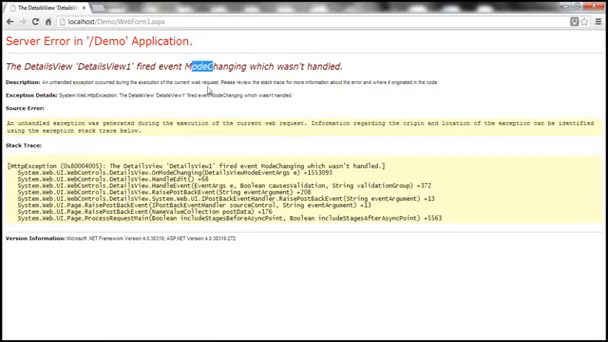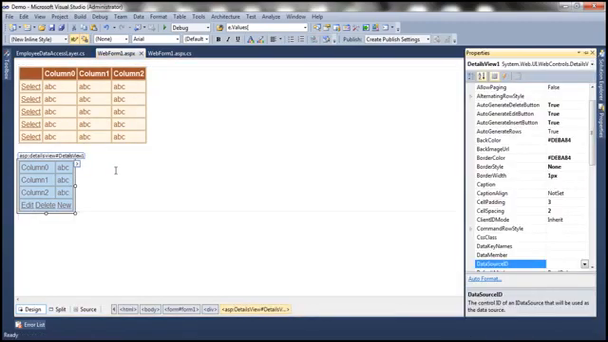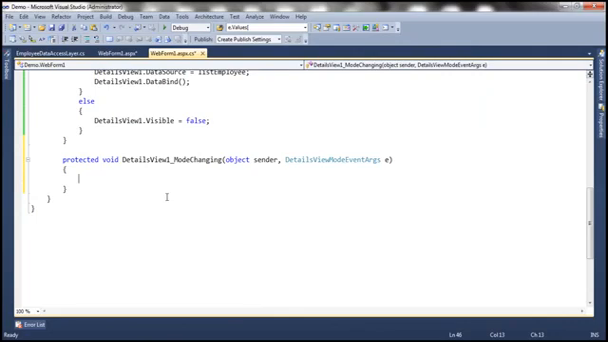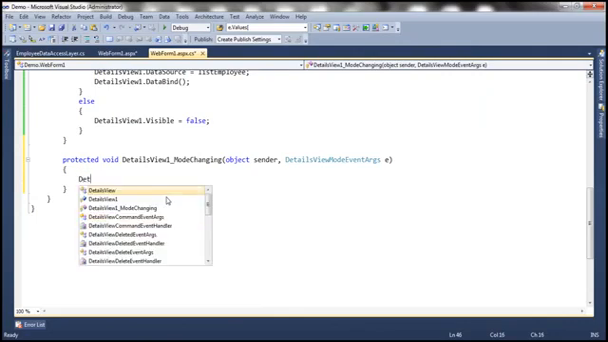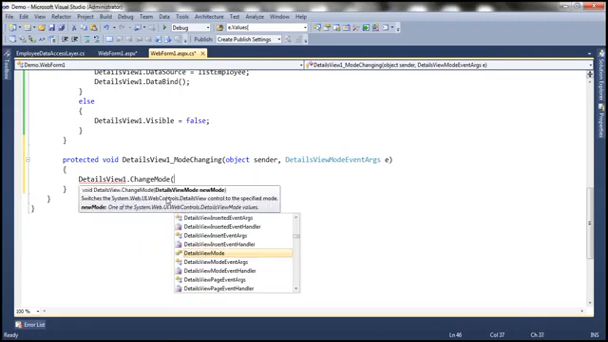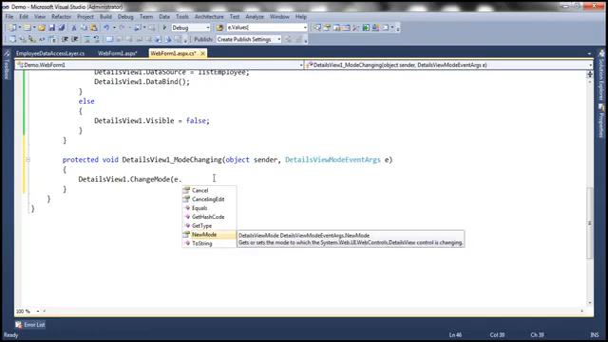So there is this event, ModeChanging. Let's implement that. Let's flip this web form to design mode, go to the properties of the details view control, and click on the events icon. So we have this event ModeChanging. When this event is fired, what I basically need to do is tell the details view control to change the mode to the new mode. How do I know what the new mode is going to be? Did the user click the new button or the edit button? How will I know that? You can make use of the DetailsViewModeEventArgs object. So I want to change the mode of the details view control to its new mode.